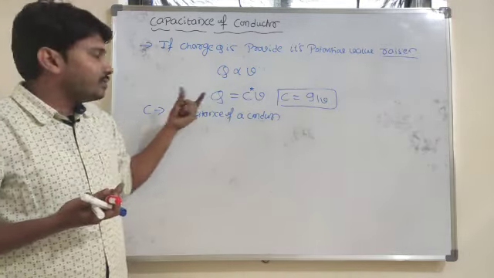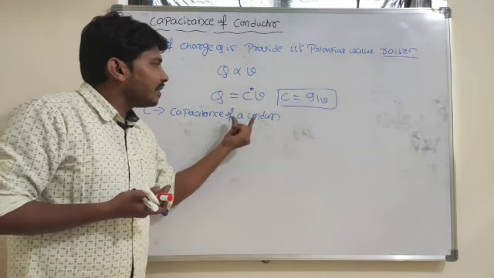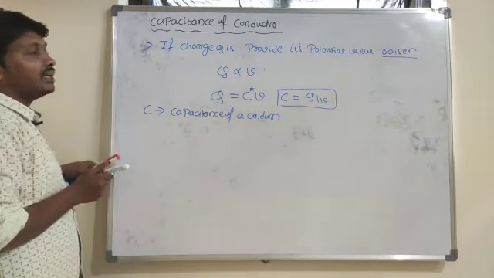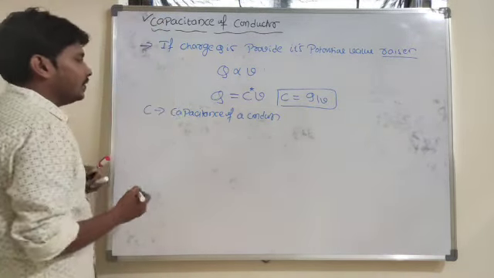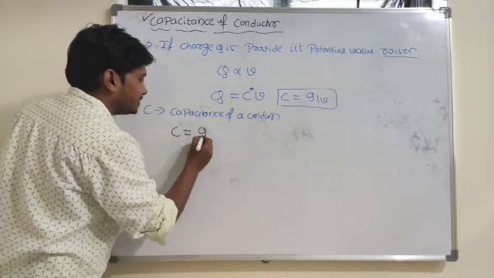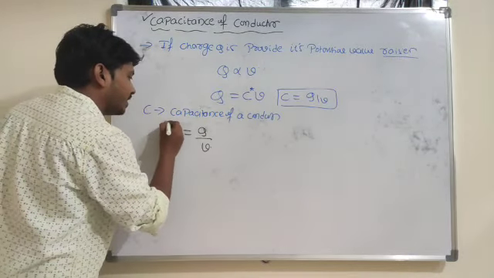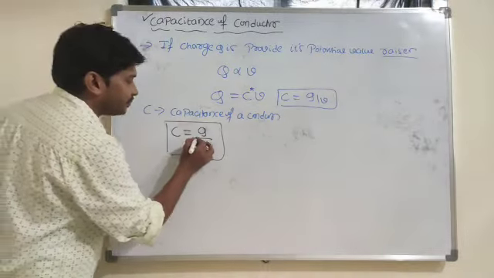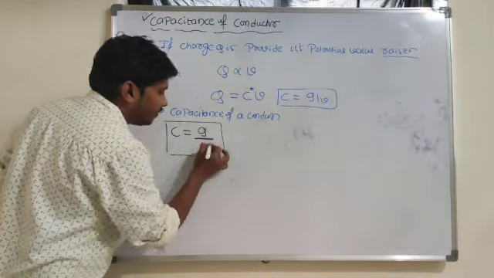This constant term I will name as the capacitance of a conductor. So from this equation I can define capacitance. How will you define the concept of capacitance? C is equal to Q by V. Capacitance means it is the ratio of charge to potential.